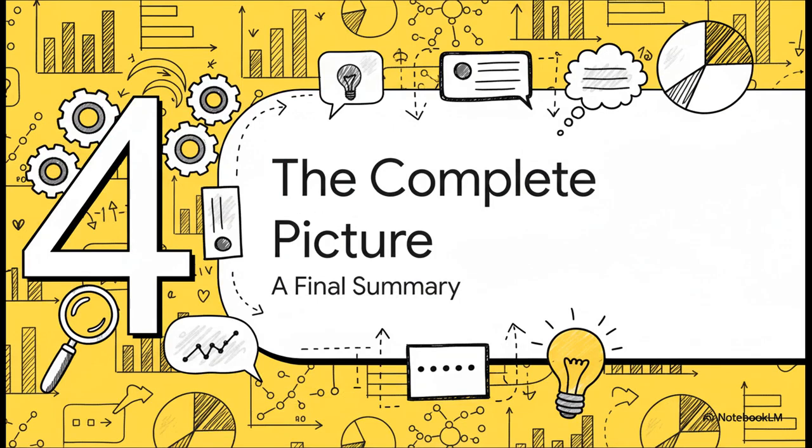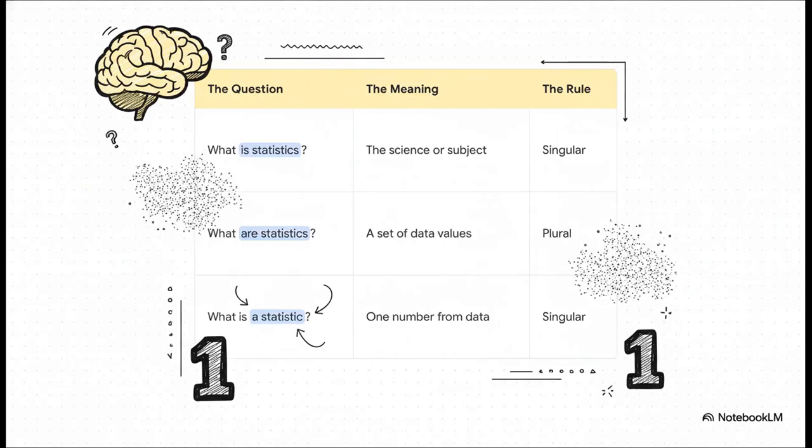This is the complete picture. Everything you need to know in a nutshell. Check this out. It's all right here. First up, what is statistics? That's the big one. The science, the subject, it's singular. Next, what are statistics? That's the data, the collection of numbers. It's plural. And finally, what is a statistic? That's just one number from that data set. It's singular too. That's really all there is to it.